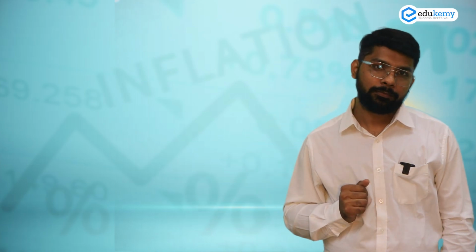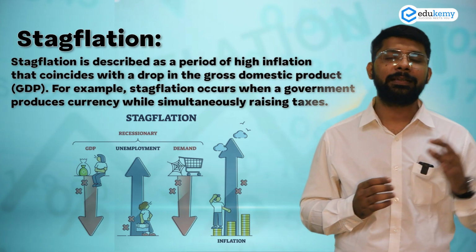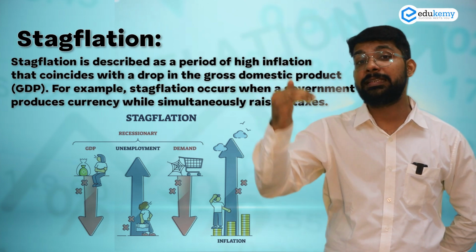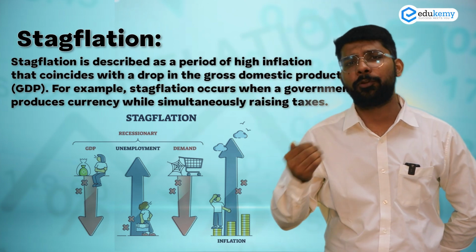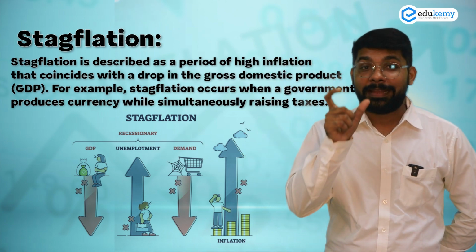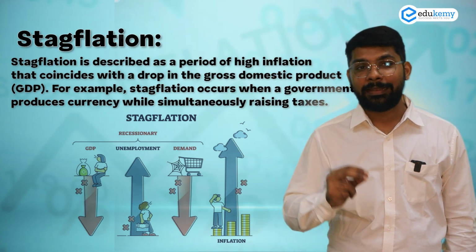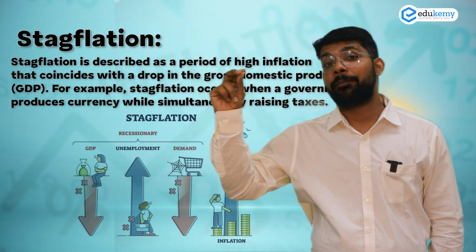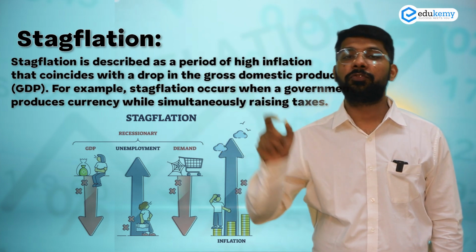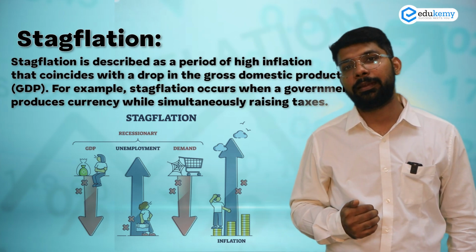Second type of inflation is stagflation. In stagflation, there are various conditions. There is a continuous increase in inflation in the country. There is a continuous decrease in employment in the country, meaning high unemployment. And the country's growth is also stagnated. That situation in an economy is known as stagflation. And this is a very dangerous situation for an emerging economy. For a longer time, the country cannot survive in the case of stagflation, when the unemployment rate is very high and when the inflation is very high in the country.